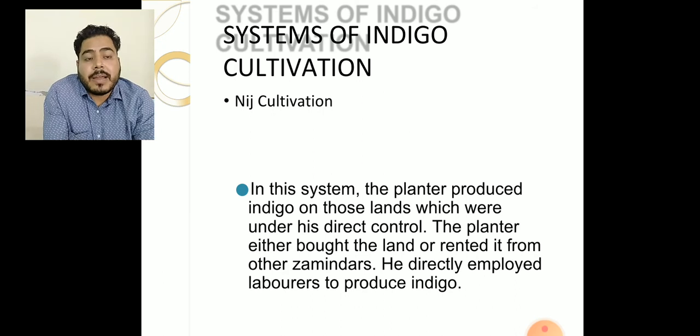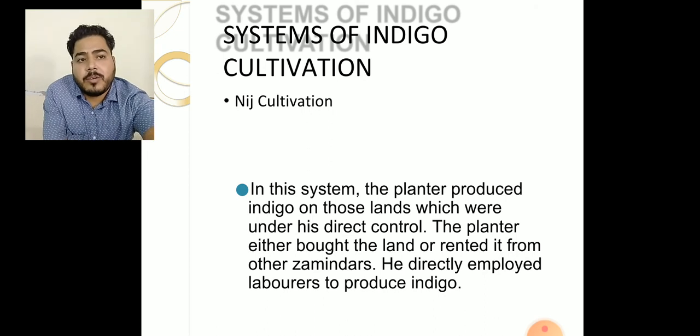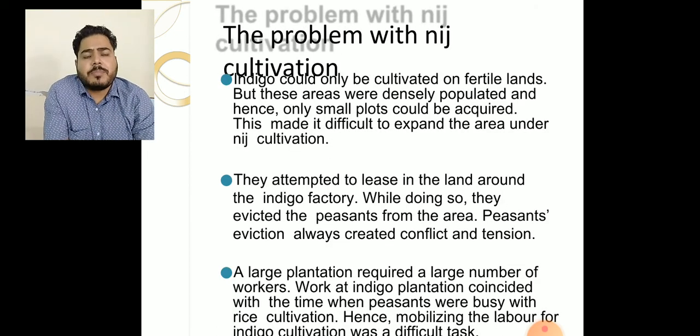Means the planters who grow the indigo on their own land, around 25% of the area of their own land, which is to be grown with indigo plants. The planter either bought the land or rented it from other zamindars, and he directly employed the laborers and produced indigo. What was the problem of the Nij cultivation?